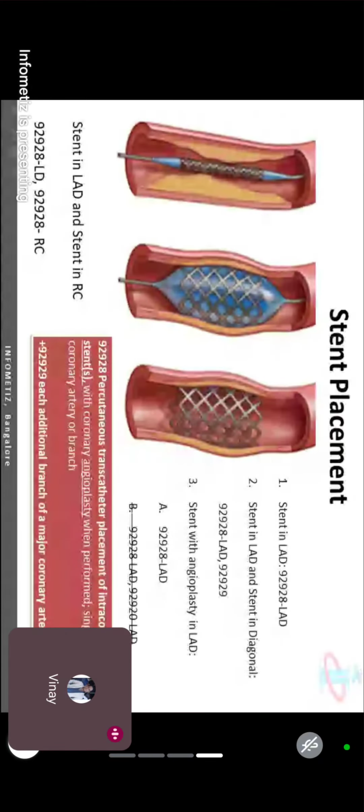First question, stent placement in a LAD, 92928 LAD. Second question, stent in a LAD and stent in a diagonal. As we know, diagonal is a branch of a LAD. So 92928 and 92929, because now we got a branch.